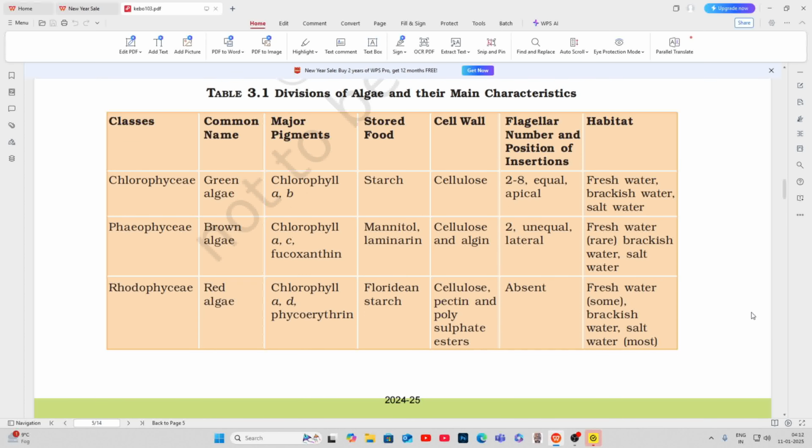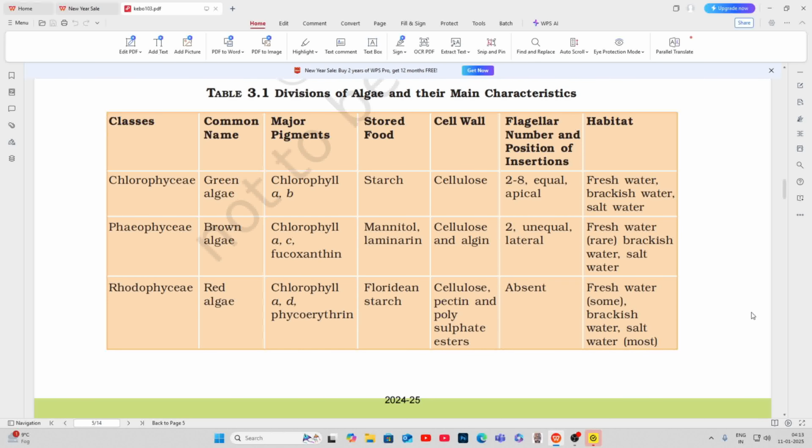Class: Chlorophyceae. Common name: green algae. Major pigments: chlorophyll a, b. Stored food: starch. Cell wall: cellulose. Flagellar number and position of insertion: 2 to 8, equal, apical. Habitat: fresh water, brackish water, salt water.